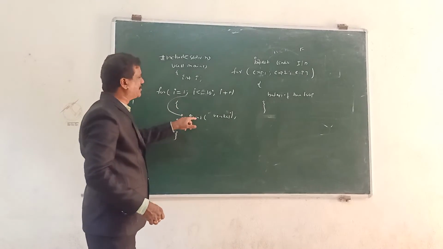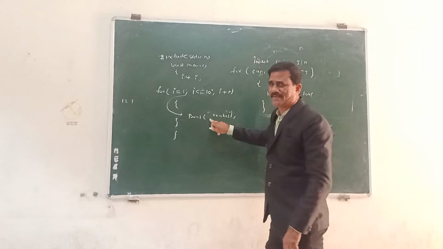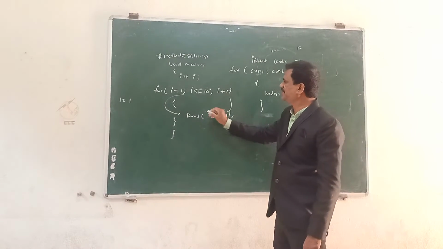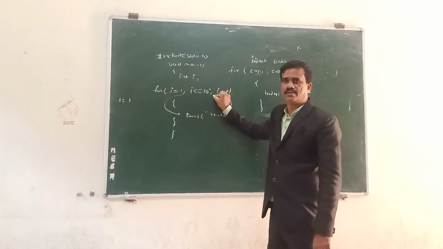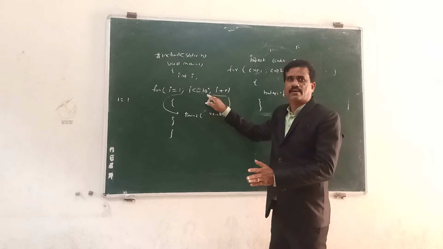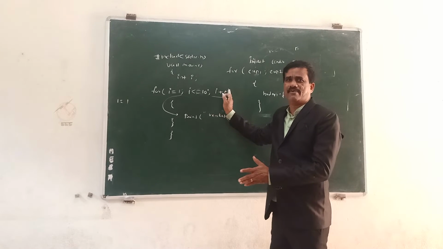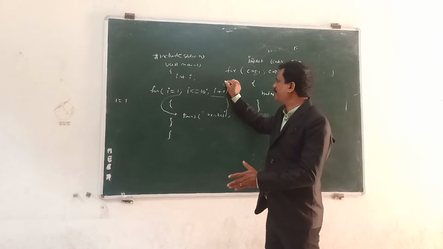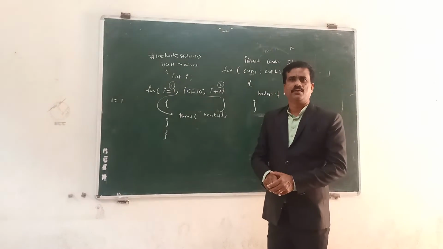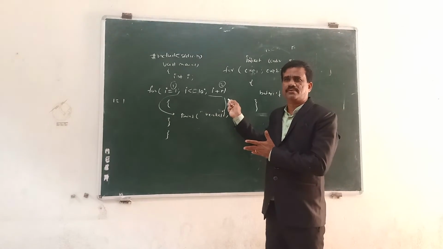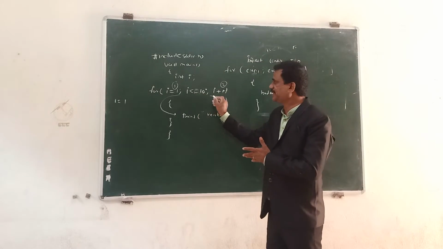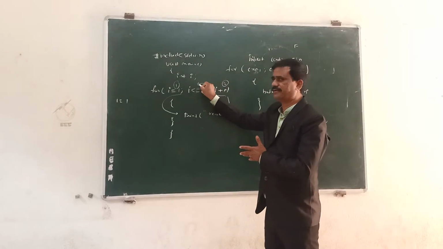Once the statement is executed, it goes to checking. This is the first step. Then i is incremented by 1, that is the second step. Initially i equal to 1, so now it's 2. Then it goes to checking the condition. This is the condition checking.